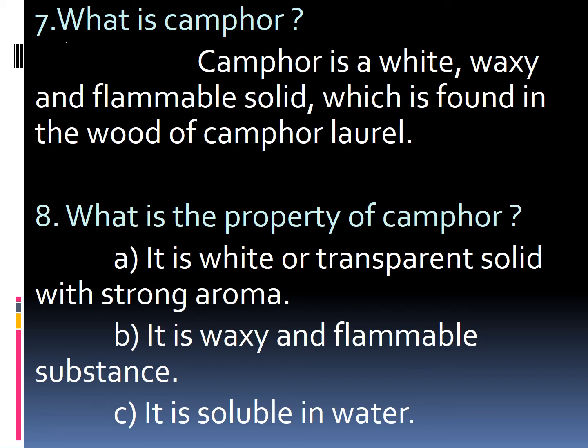Then it is the seventh question. What is camphor? You have learned camphor. What is meant by camphor? Camphor is a white, waxy and flammable solid which is found in the wood of camphor laurel.